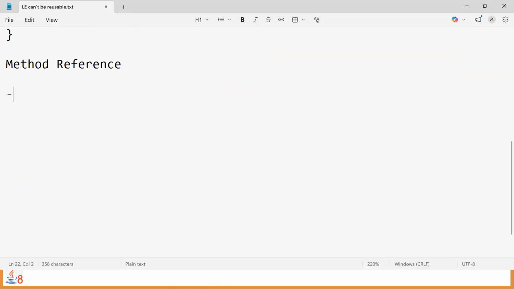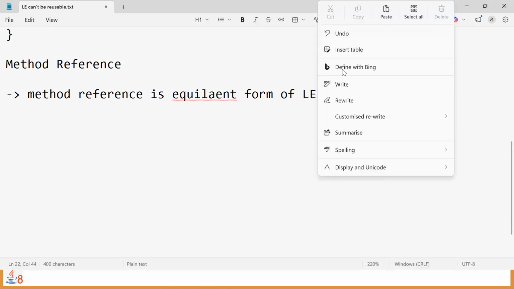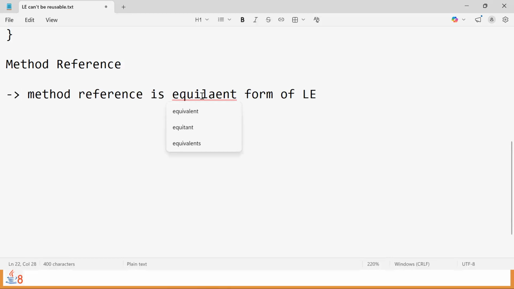So what is this method reference? Method reference is an equivalent form of lambda expressions. That means we can write lambda expressions or we can write method references. Because lambdas are not allowed to be reused, method references are allowed to be reused. That's the difference.